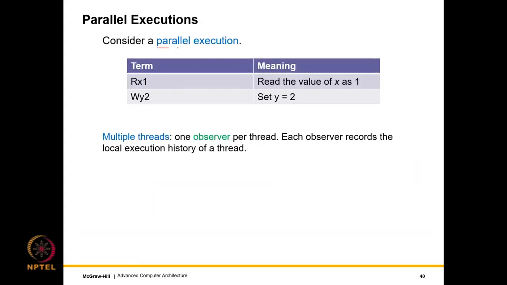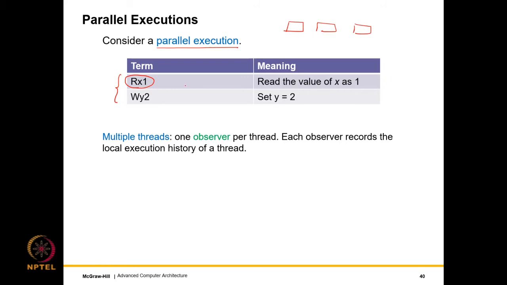But if I consider a parallel execution, things become trickier. So that's why I asked you to drink a cup of coffee, where we will have multiple cores. Let's say we have n cores and n threads, the ith thread running on the ith core. So let us introduce a little bit more terminology.